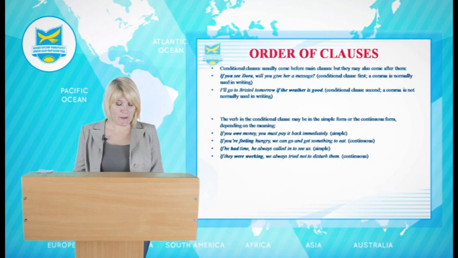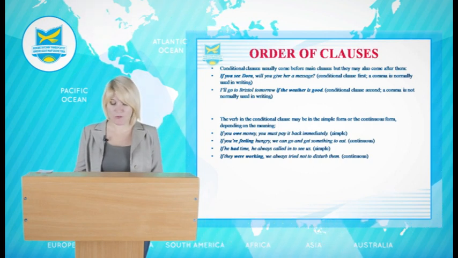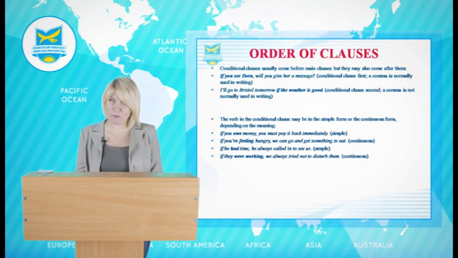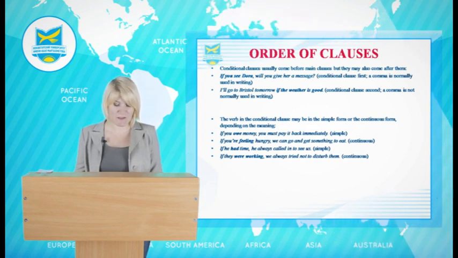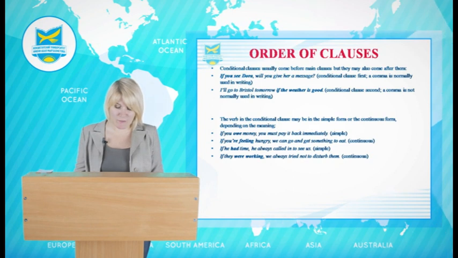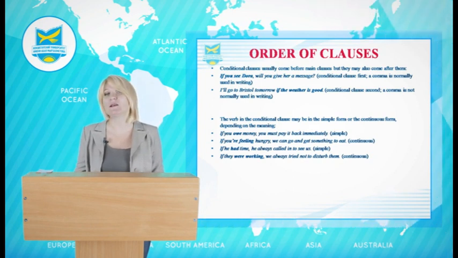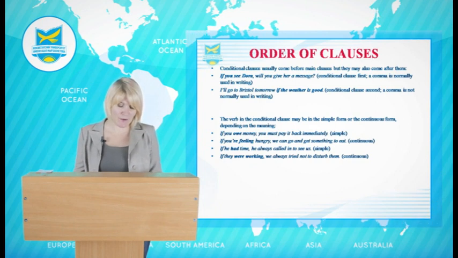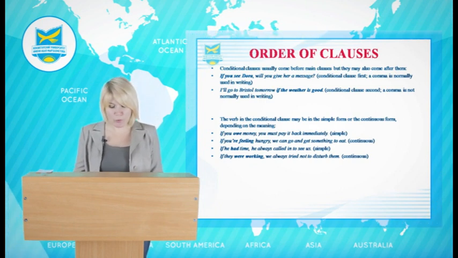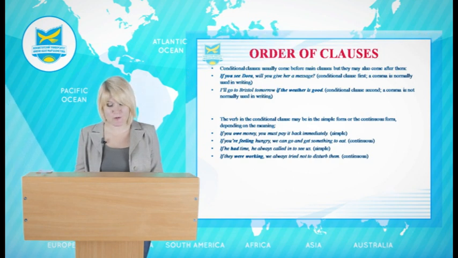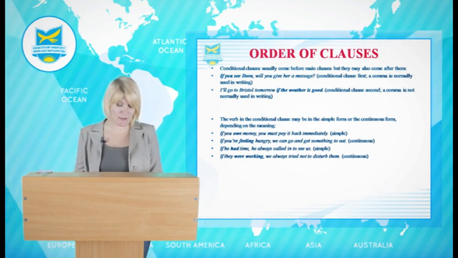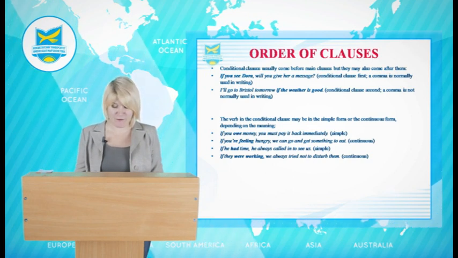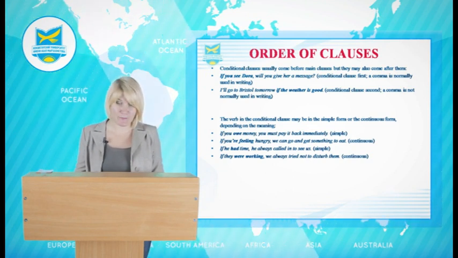Second example. If I won £1 million, I would give this job up tomorrow. Here, past simple plus would indicate the speaker thinks winning £1 million is not likely to happen. Third example. If we had won the competition, we would have had a free trip to Moscow. Past perfect plus would have refers to an impossible condition. The event did not happen.